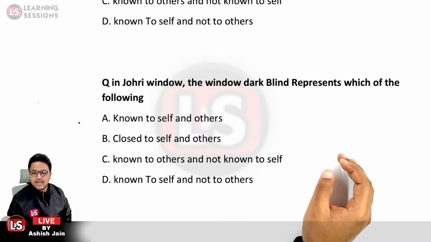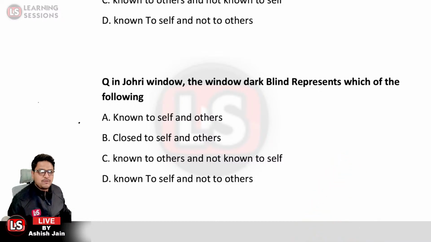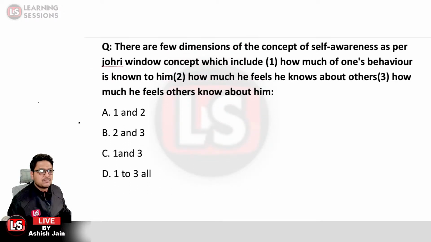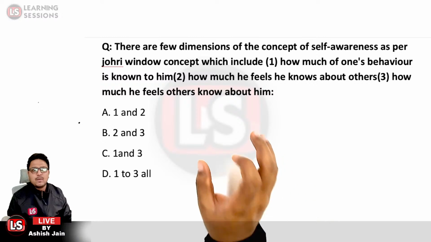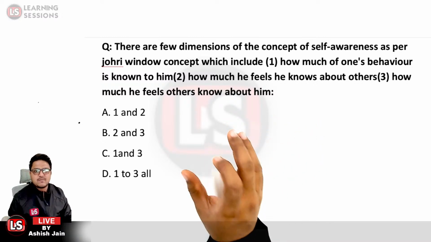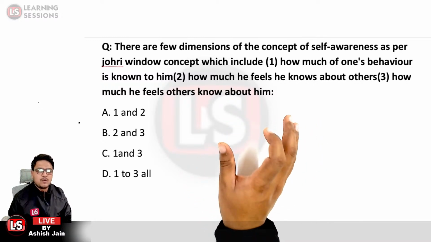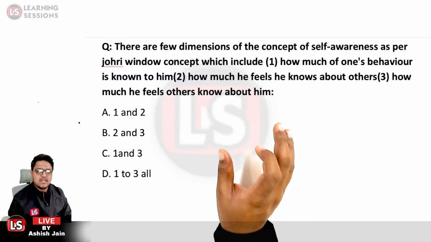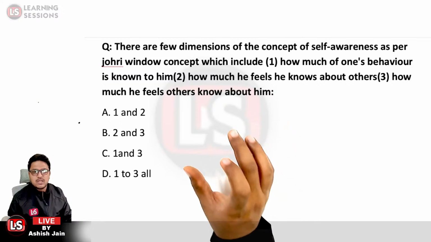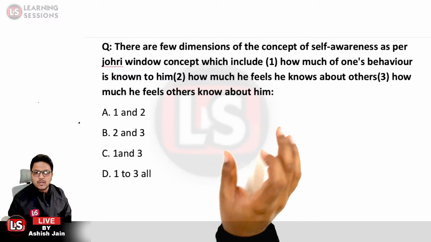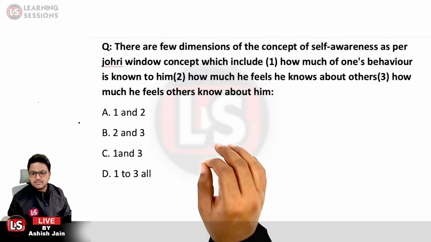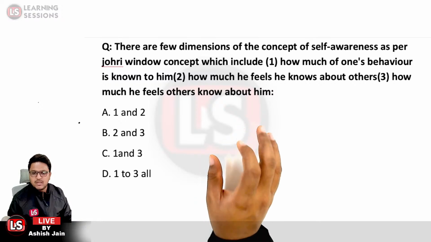Option B over here would be the right answer. Let's move further. There are a few dimensions of the concept of self-awareness as per the Johari window concept, which include how much of one's behavior is known to him, how much he feels he knows about others, how much he feels others know about him. Which would be the right answer?